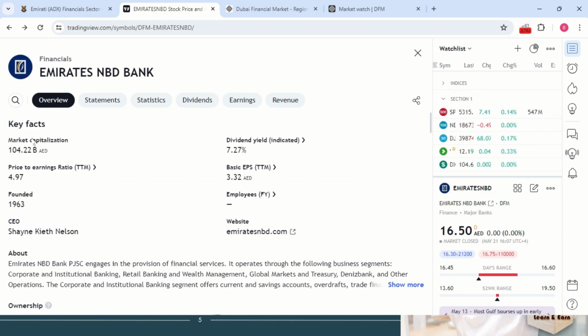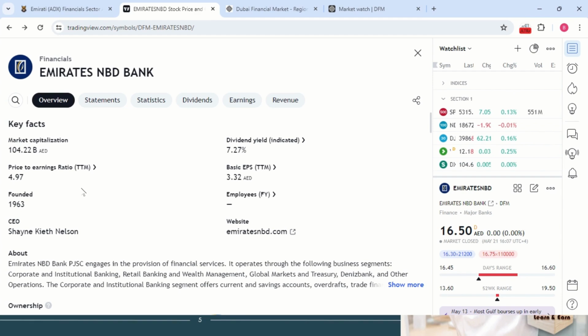This is the way you need to calculate market capitalization, whether it's correct or not. Suppose while you're looking at TradingView, it's showing some other figure, straight away you can go to the respective exchange, and from there if you check, it will show you the exact market capitalization, because sometimes TradingView commits some mistakes. If there is any holiday and all, it will not show you the exact market capitalization. These kinds of errors can occur. So from there you can look at what the market capitalization is. I think now you can understand how important market capitalization is, and for whatever amount you are going to invest, how you need to invest with the help of market capitalization.